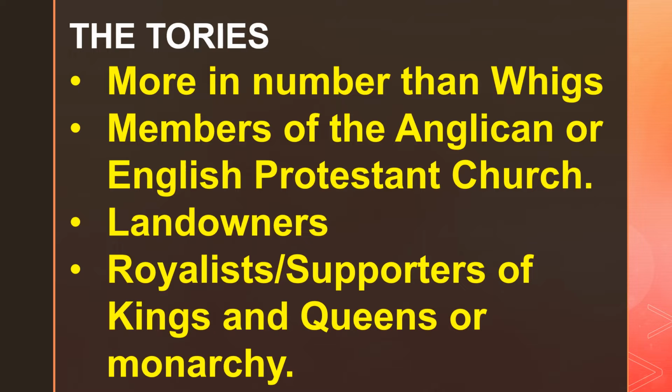So, who are the Tories? In the initial stages, when we look at the second half of the 17th century, when the political groups were gradually being formed, the Tories were more in number than the Whigs. The Tories were members of the Anglican Church, or the Church of England, or the English Protestant Church. They were mostly landowners, very rich. They owned a lot of land and they were royalists, or supporters of kings and queens, or supporters of monarchy.